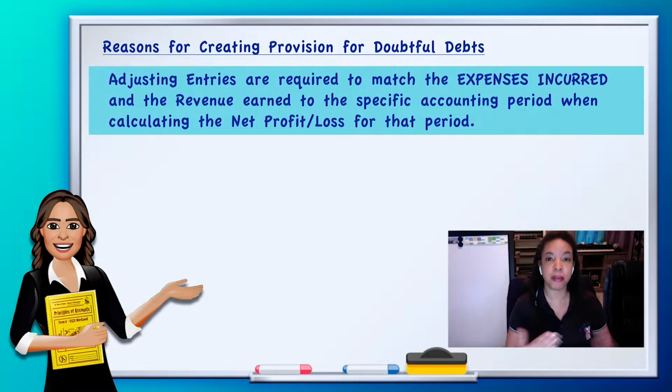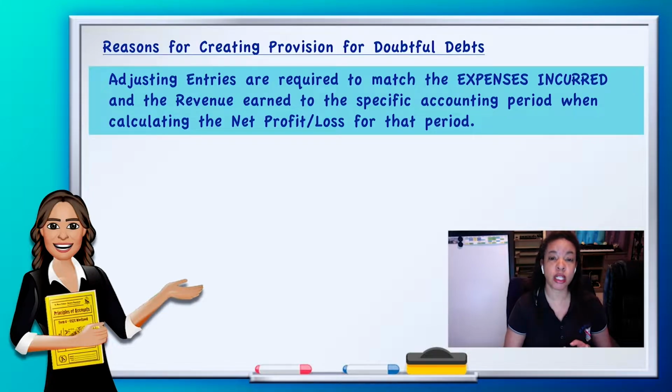We will go into a bit more explanation very quickly, but adjusting entries are required to match the expenses and revenue to the period that you are calculating your profit for in the income statement. That is what we did with accruals and prepayments.